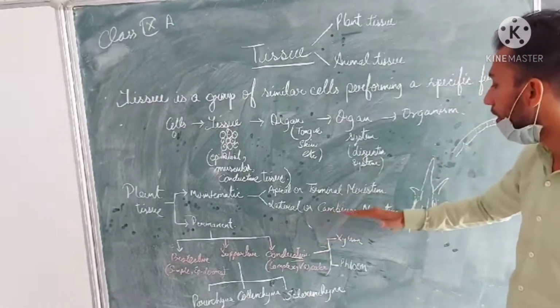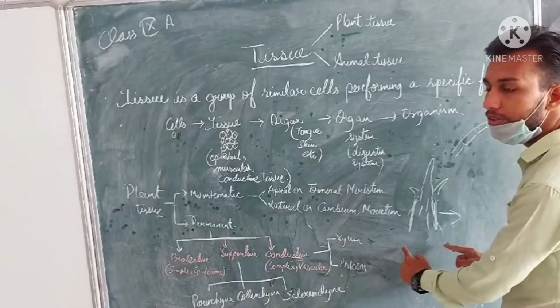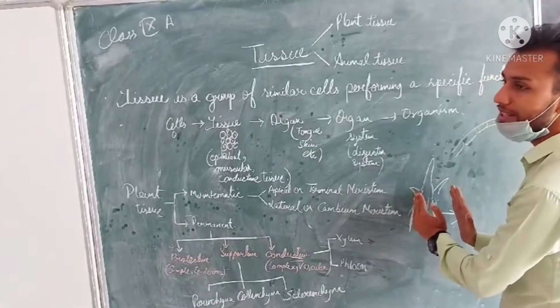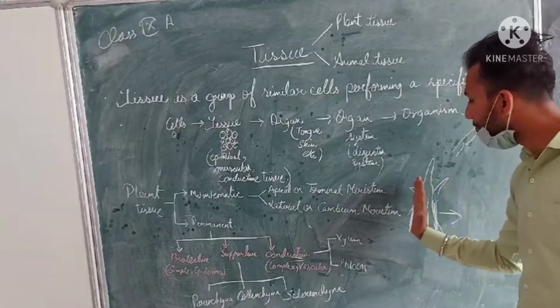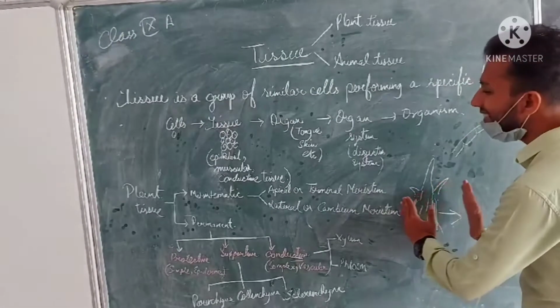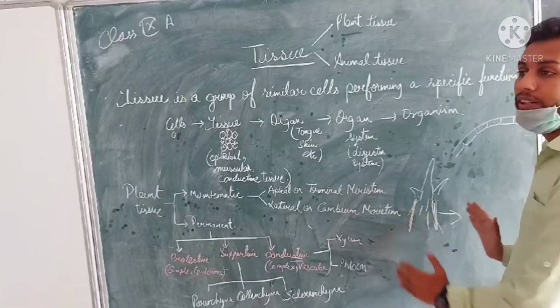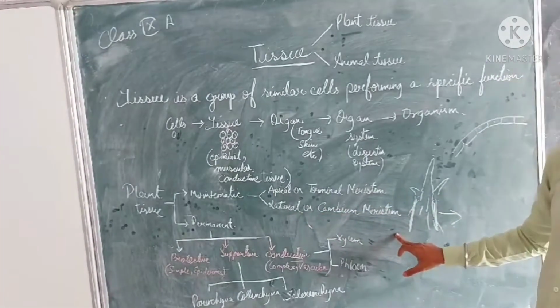Now coming to the lateral or cambium meristem. Lateral means the side of the plant. The cambium is present on the side of the plant. This increases its size, its mass or its width. That is termed the lateral or cambium meristem.